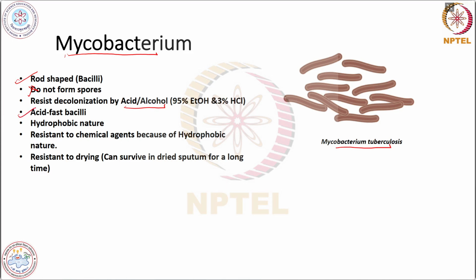It is an acid-fast bacteria, hydrophobic in nature, and it resists chemical agents because of certain components in the cell wall of Mycobacterium, which we will learn about in the coming slides. It is also resistant to drying, so it can survive in dried sputum for a longer time, which is a major way the infection of Mycobacterium spreads.